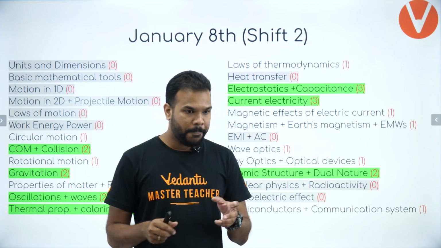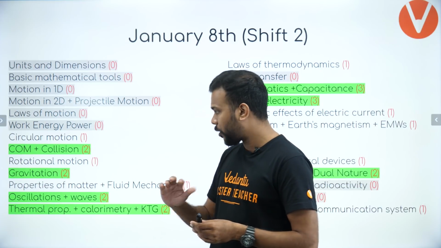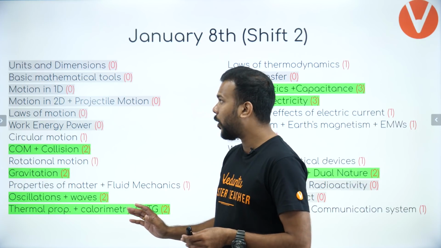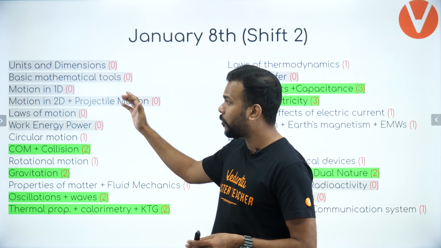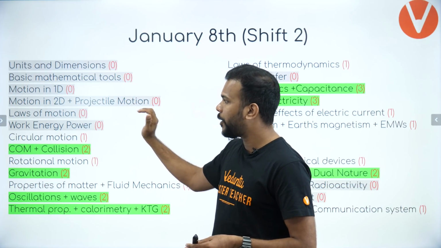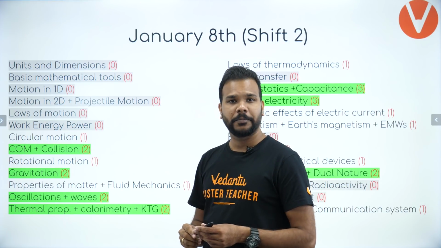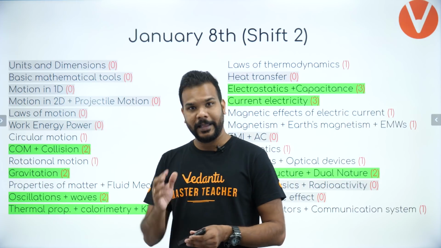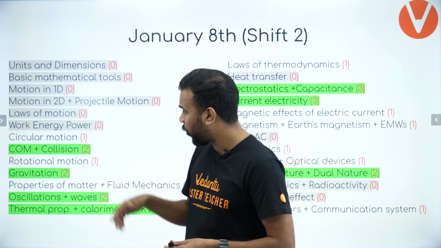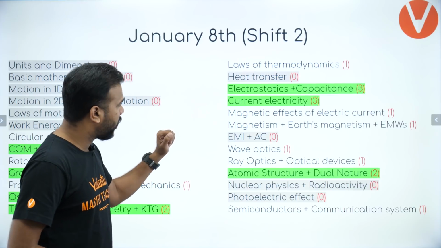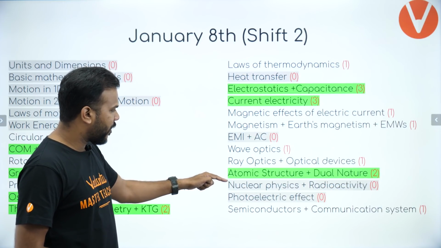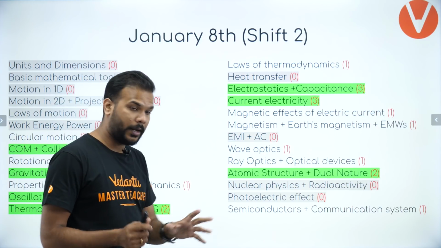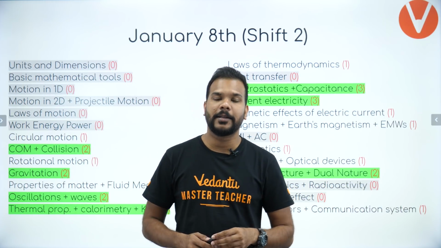And on the other hand, if we speak about the chapters which were totally neglected, first 5, no questions asked at all. Units and dimensions, basic mathematical tools, motion in 1D, motion in 2D, laws of motion, work power energy. You must be wondering, was there even a question from motion in 1D at all or not? Let's wait and watch for that. So 5 topics here, and heat transfer, EMI and AC, nuclear physics, radioactivity, and photoelectric effect. So this side 1, 2, 3, 4, so total 9 such topics. Again, no questions asked at all.